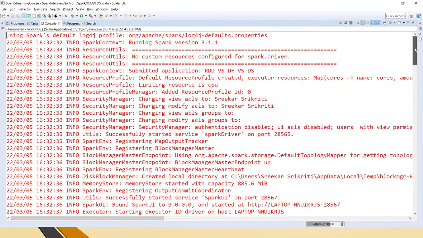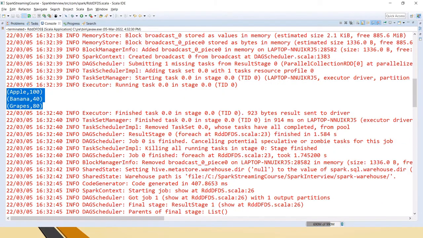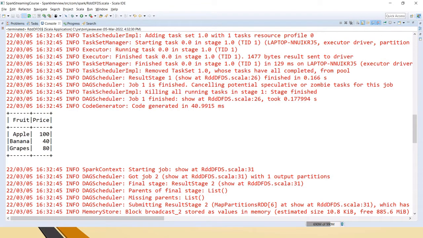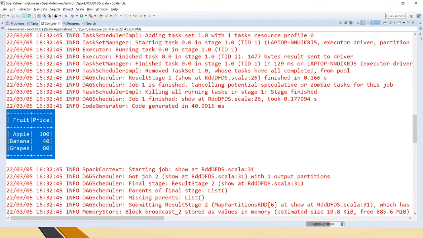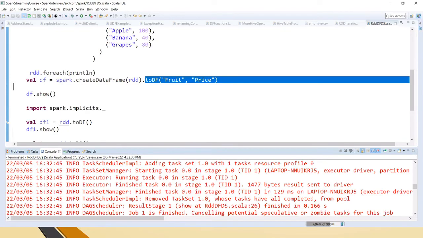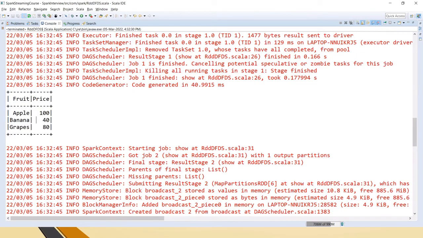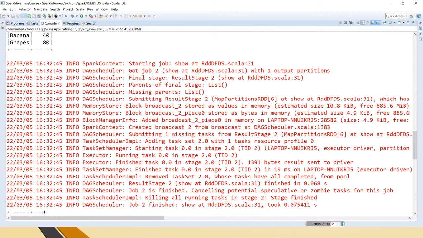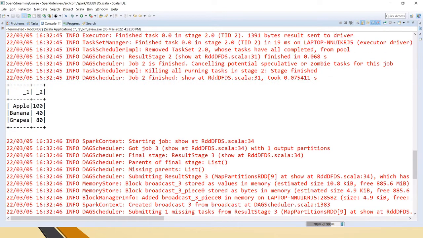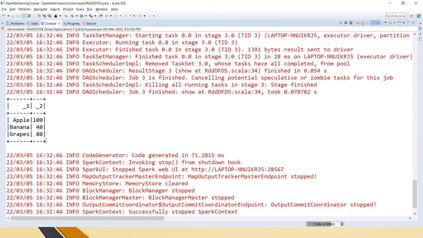It is done. So first we are printing the RDD. This is the way it will be there, because it's not a tabular column or something. This is RDD. And the second one, we have used toDF, and we have given the names fruit and price. Because of that, it is giving the column headers for this one. Similarly, this one we have created after the Spark implicits using the toDF method, and this is the data set.